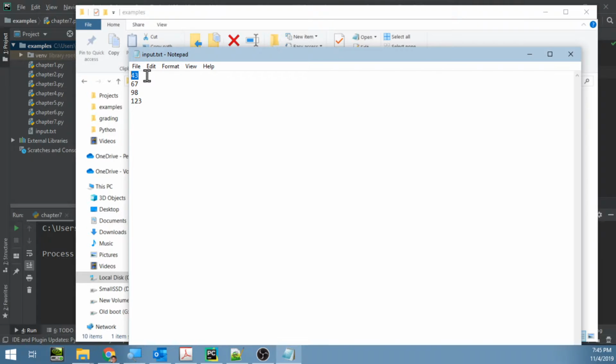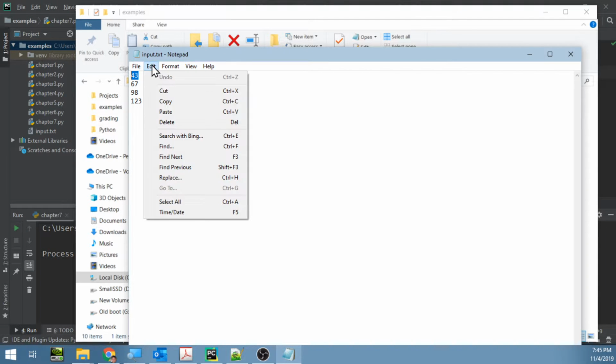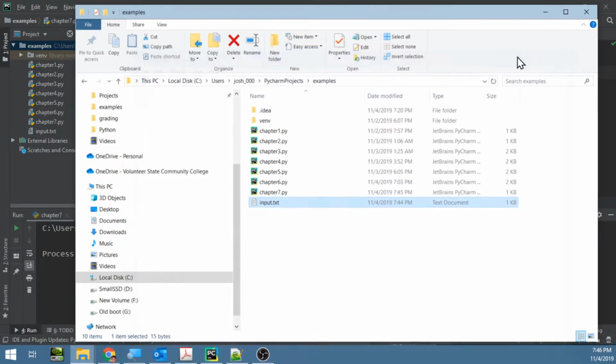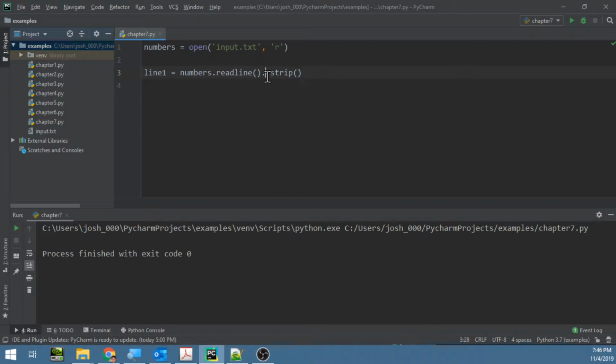In Microsoft Word, you can show those. I was looking here, and I don't think we can in basic Notepad. But there is an invisible character here that signals that the text reader, that is Notepad, should go on to the next line. And this will strip that off. It strips off the new line character.